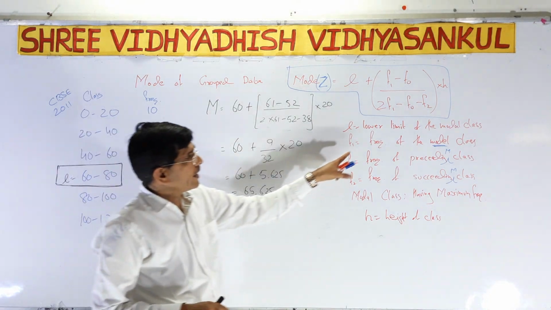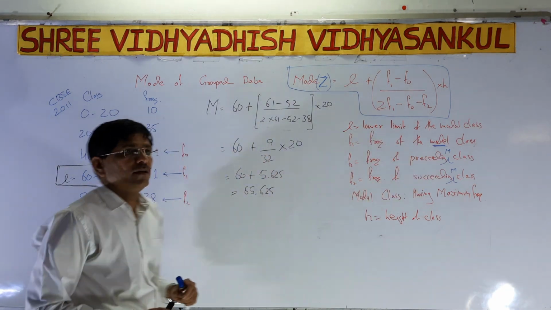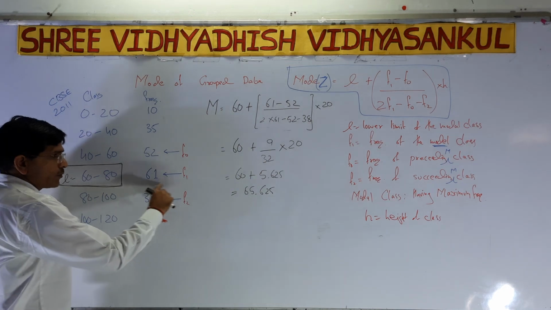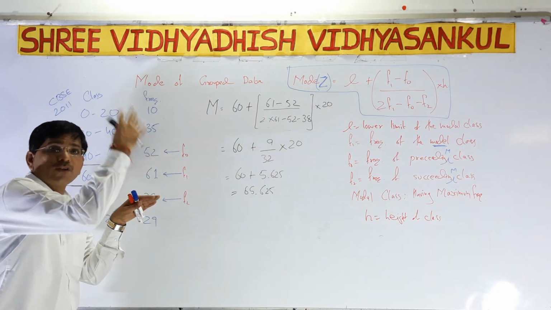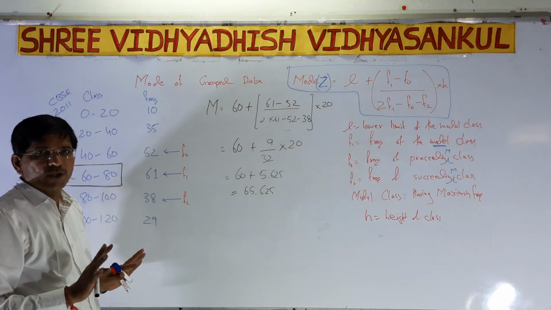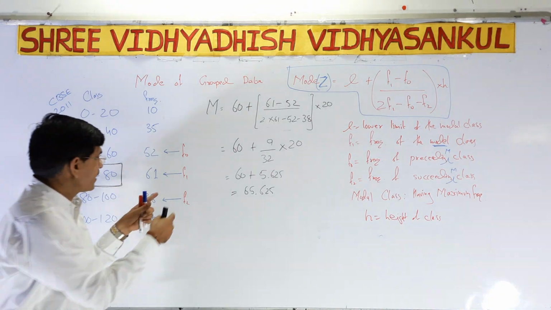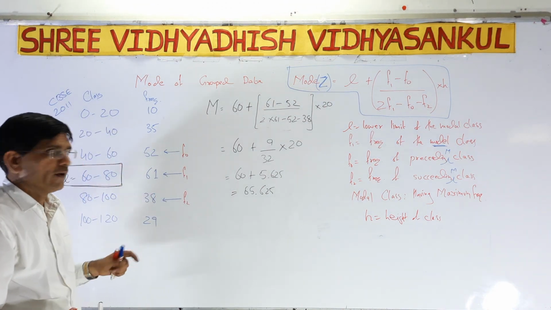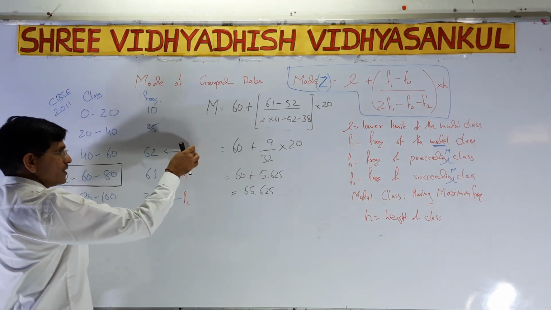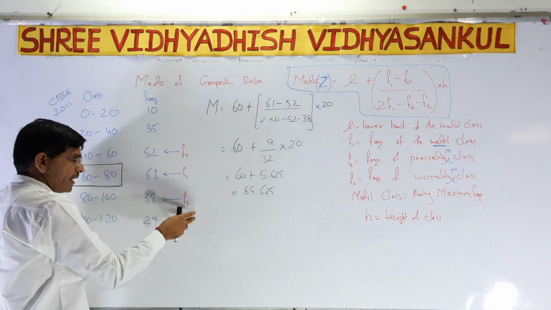Now f1, the frequency of the modal class. So always for f1 we have to put an arrow and write f1. Above f1 is always f0 and below is always f2. Always remember, whenever there is an f1, above it we have f0 and below it we have f2. So f0, f1 and f2.